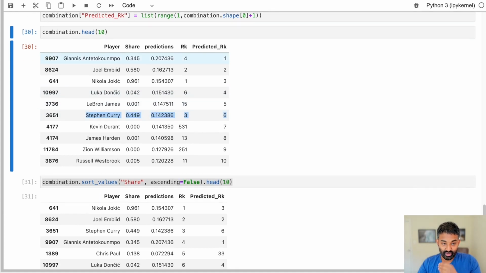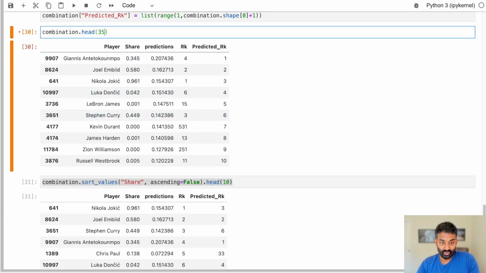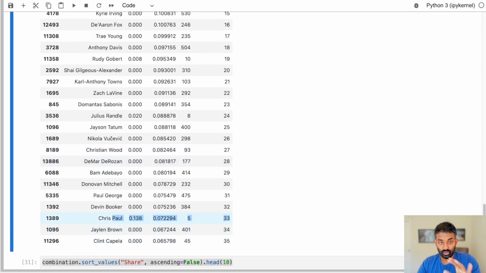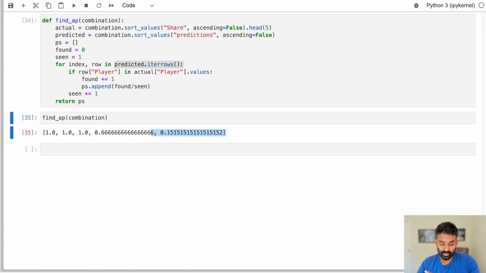And then we have to go way down, all the way to row 33 to find Chris Paul in our predictions. So here we get 5. We found all 5 MVPs, but it took us 33 tries. So that's 5 out of 33. That's what you're seeing here.